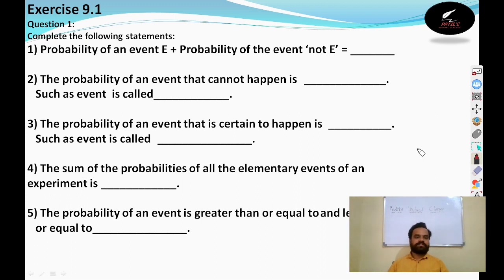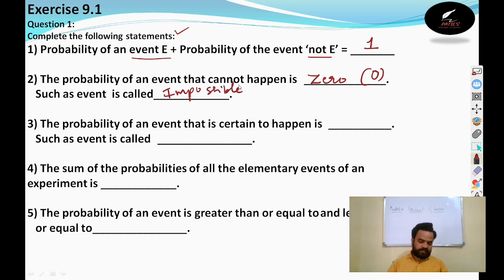First question, I am going to read. Question number 1: complete the following statements or fill in the blanks. The probability of an event E and the probability of an event not E, meaning the probability of happening of an event and not happening of an event, will be equal to how much? Just now we discussed, it will be equal to 1. The next one is the probability of an event that cannot happen. The probability of such an event will be 0. Such events are called impossible events.